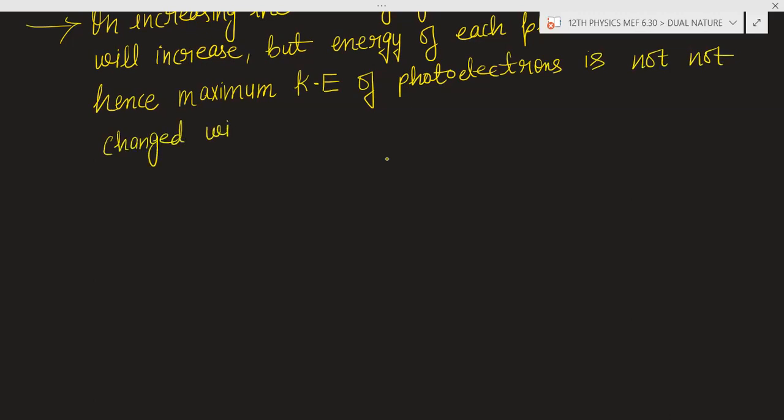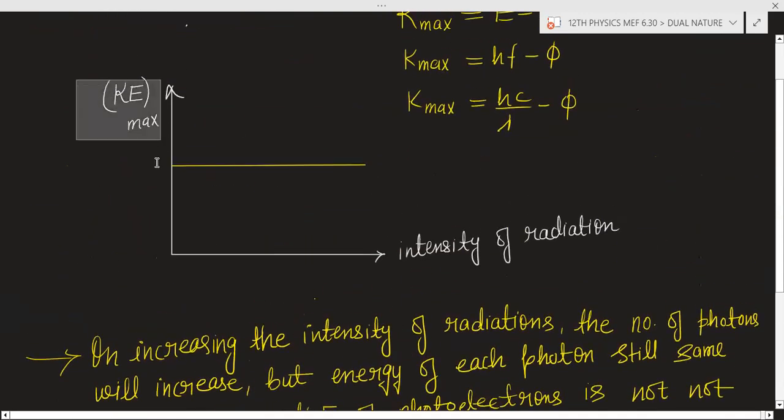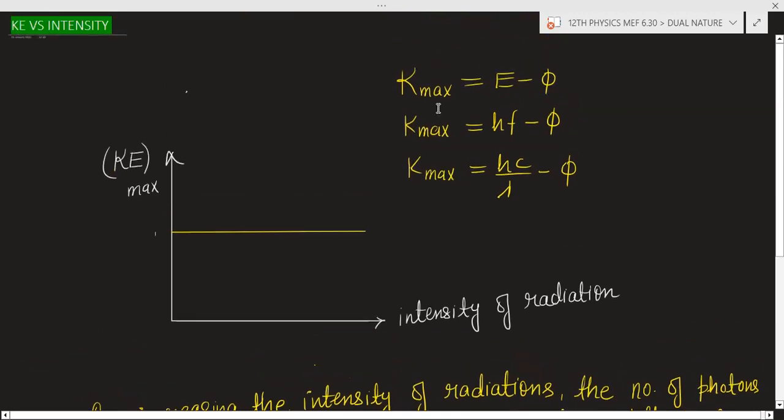So that is why you can see here kinetic energy maximum of the electron is independent of the intensity of radiation. You can increase the intensity of the radiation, kinetic energy maximum will remain the same all the time, because it depends upon the energy and work function.